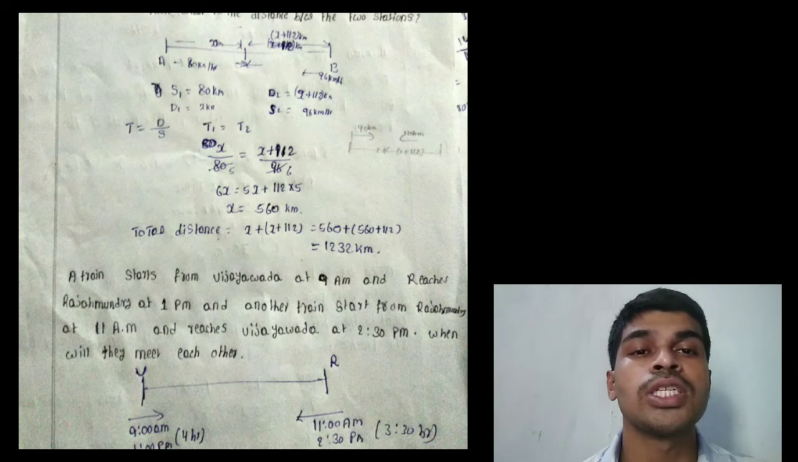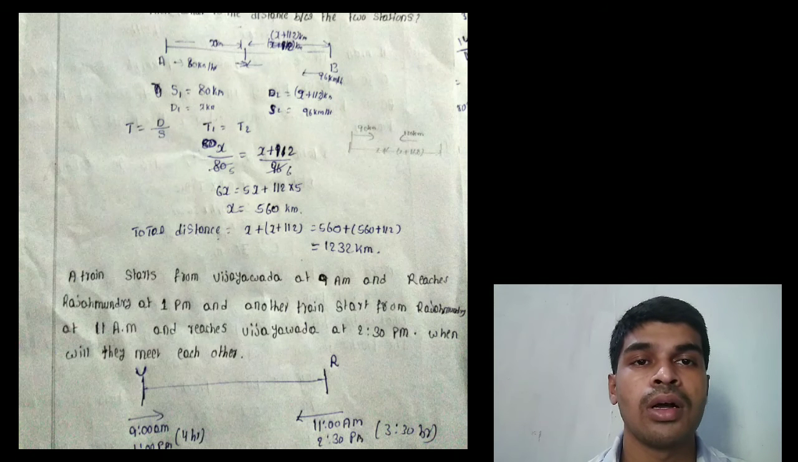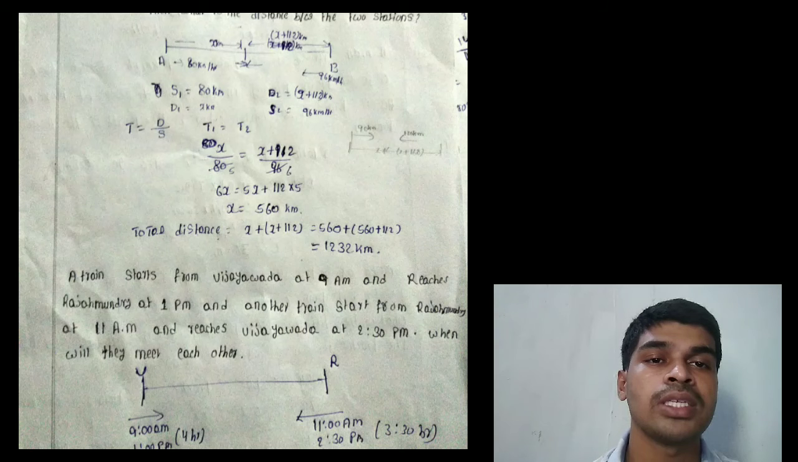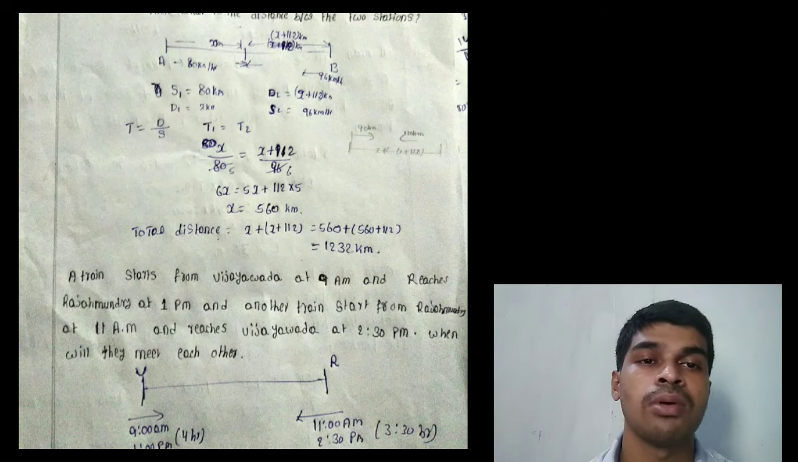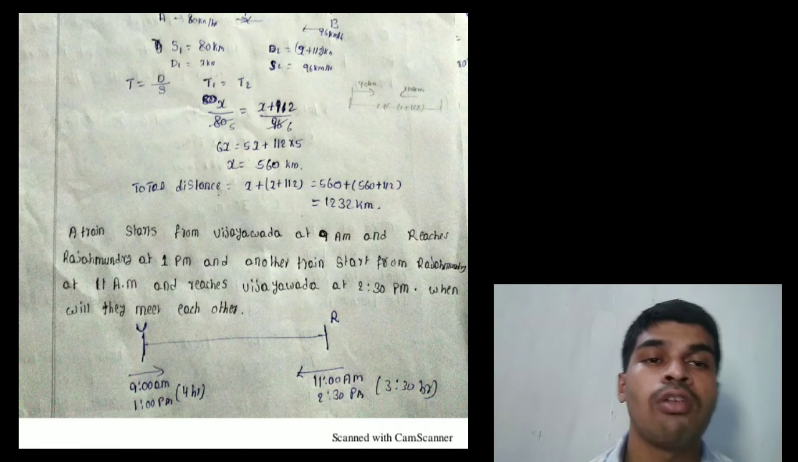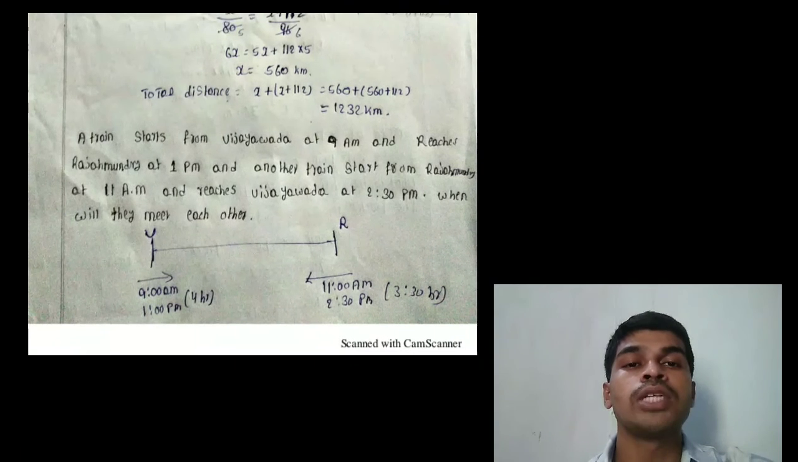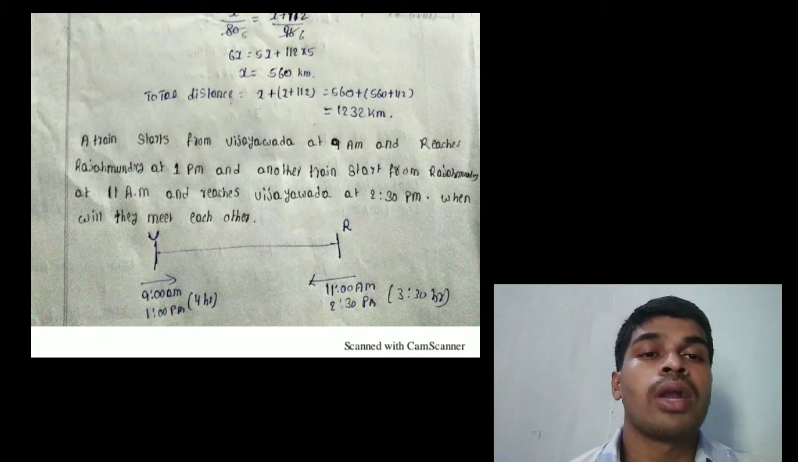Time equals distance by speed. But t1 equals t2, that means they start at the same time and meet each other at the same time. Time equals distance by speed, where distance is x by 80 km per hour and x plus 112 by 96. 80 is 5 times and 96 is 6 times. Cross multiply: 6x equals 5x plus 112 into 5, that equals x equals 560. Then the total distance is x plus x plus 112 kilometers, that equals 560 plus 560 plus 112, that equals 1232 kilometers.